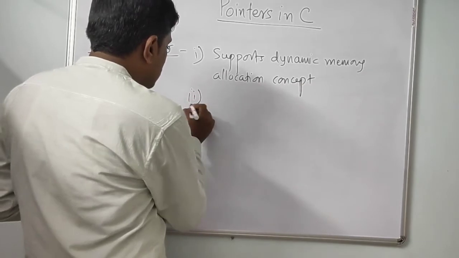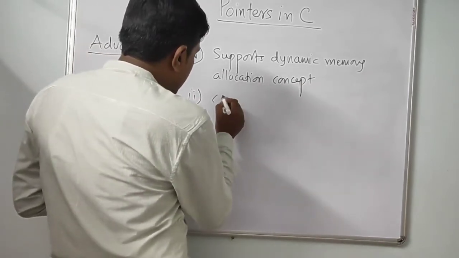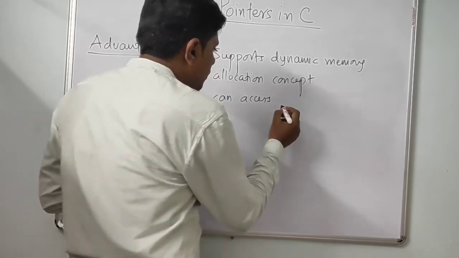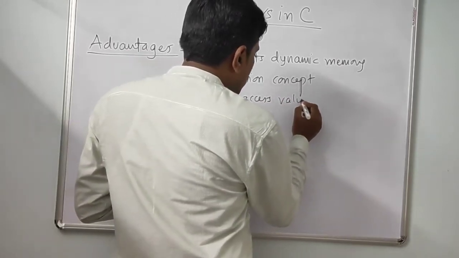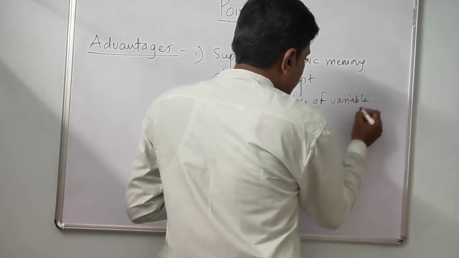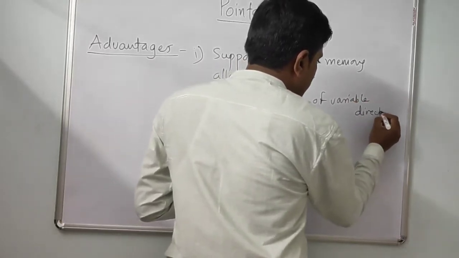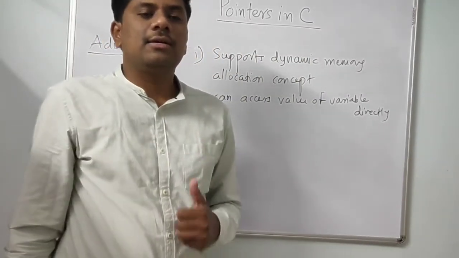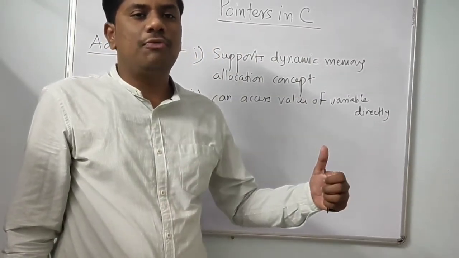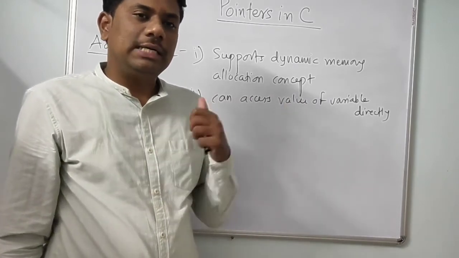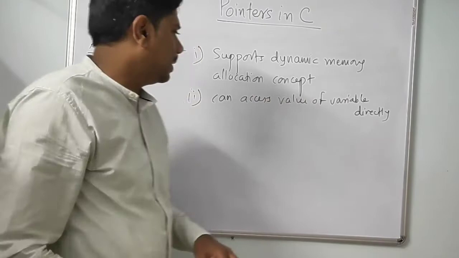Next advantage, pointer can access value of variable directly, or in other words, pointer gives direct access to value of variable. If you know the address of that variable, then you can get the direct access of that value of variable.